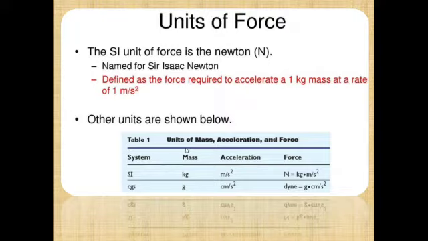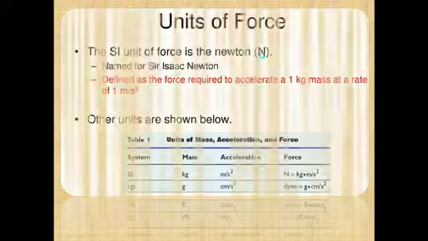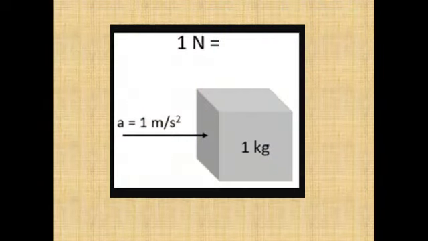Few other units of force that are used. See, in CGS system, the unit of force is gram centimeter per second square, or we call it dyne. And in case of SI, the unit of force is known as Newton, and it is denoted by capital N. Okay, not by small n, it is denoted by capital N. So this is how you can describe a 1 Newton force.